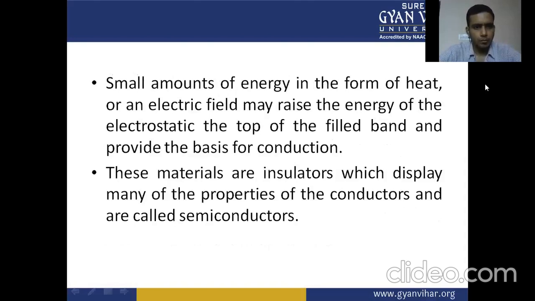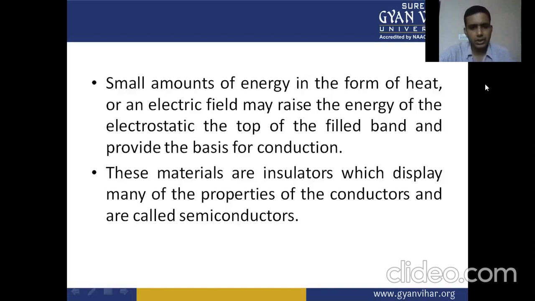Small amounts of energy in the form of heat or an electric field may raise the energy of the electrons at the top of the filled band and provide the basis for conduction.